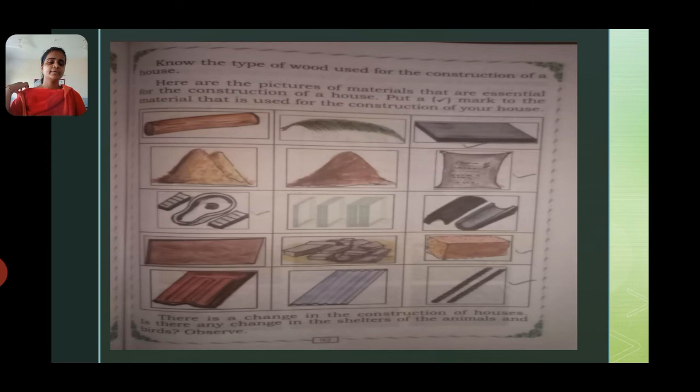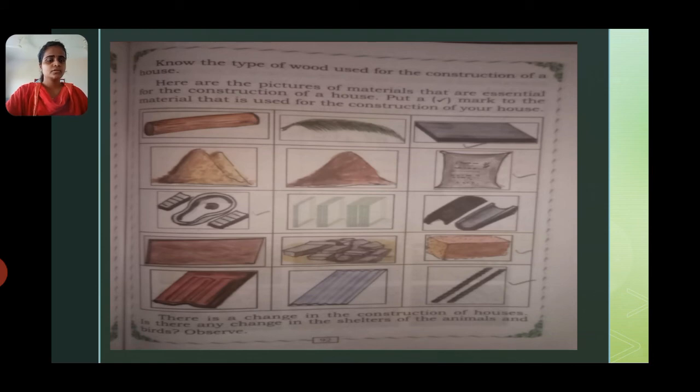Here is the picture of materials that are essential for the construction of a house. Here there are different materials as given. For the construction of the house, you have to tick the correct mark in front of the material used in the construction of your house. If you don't know, you can ask your elders.